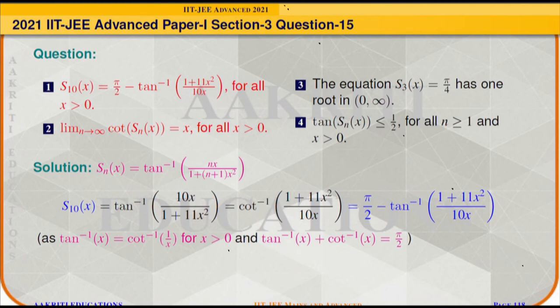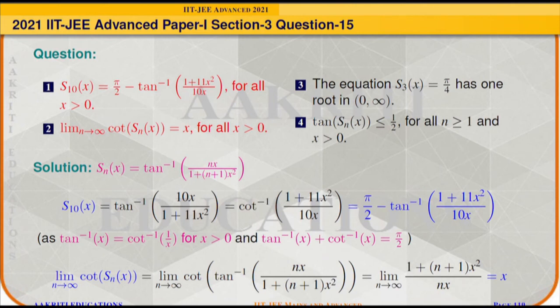And we also know that tan inverse of x plus cot inverse of x is equal to π/2 for all x greater than 0. So S10(x) can be simplified as π/2 minus tan inverse of (1 + 11x²)/(10x). So option 1 is correct.